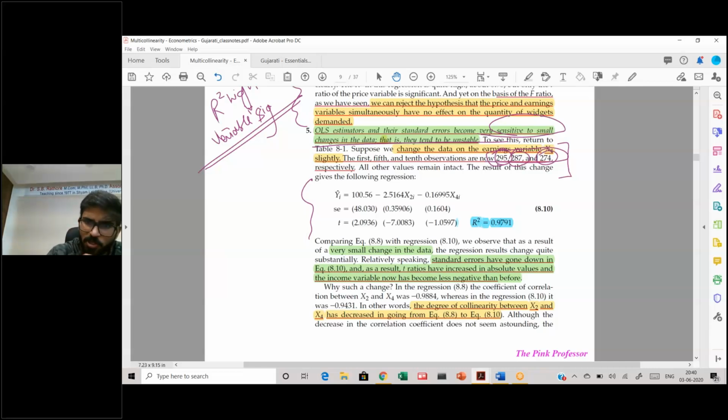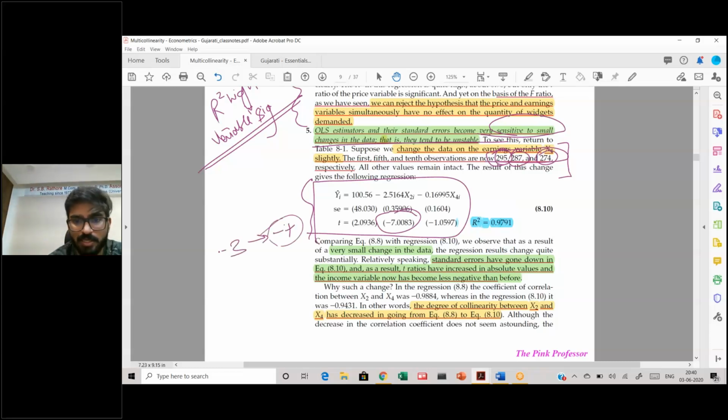But whenever you have the issue of multicollinearity, even if you change the data with a very small effect, the effect on the results will be huge. As you can see, you had a small change in data and your t value went from 3 to -7. It became extremely significant. Also, your income or x4 variable, your earnings variable, also became a little more significant, and the negative sign actually reduced.